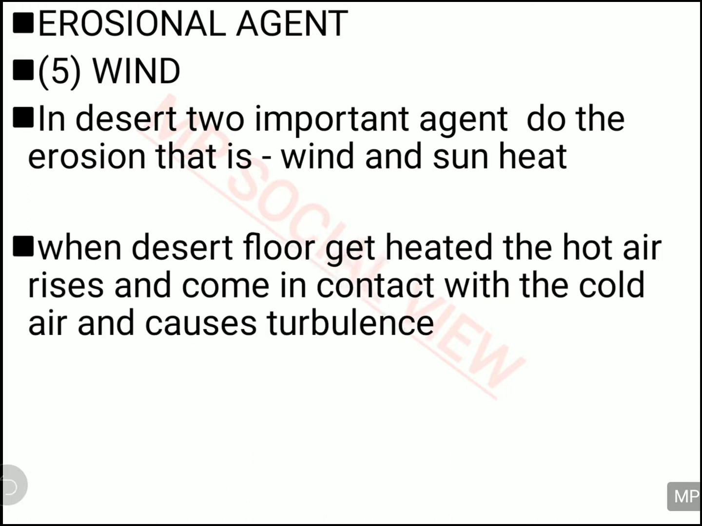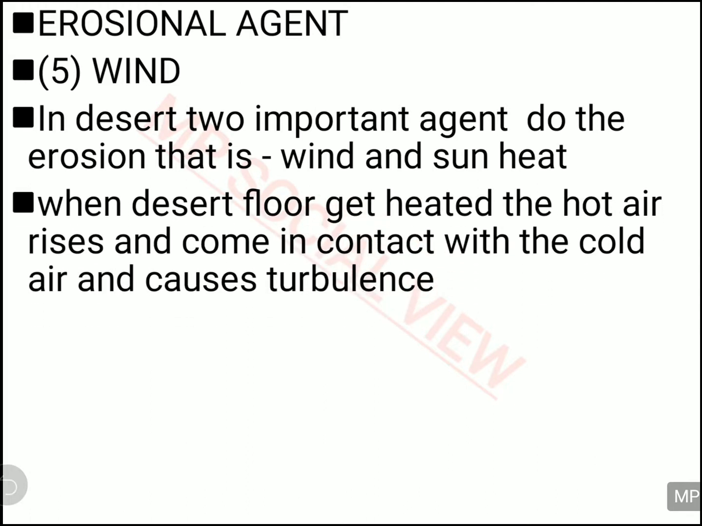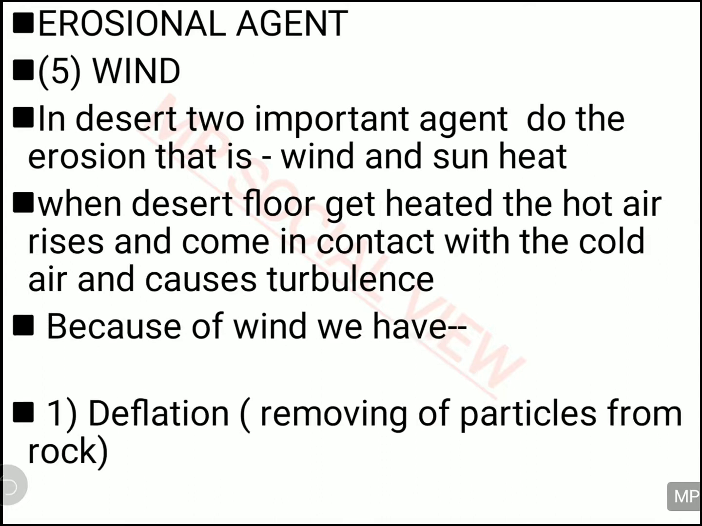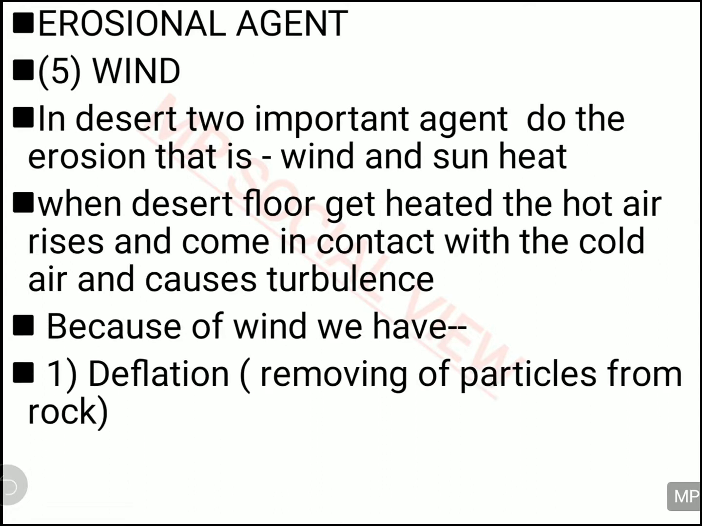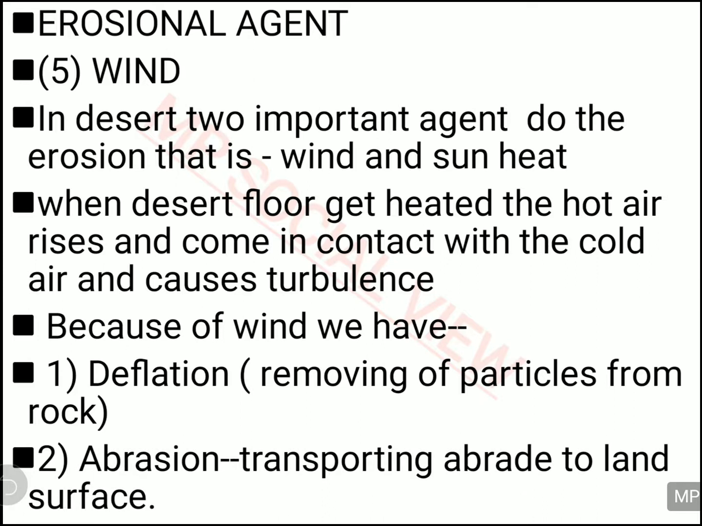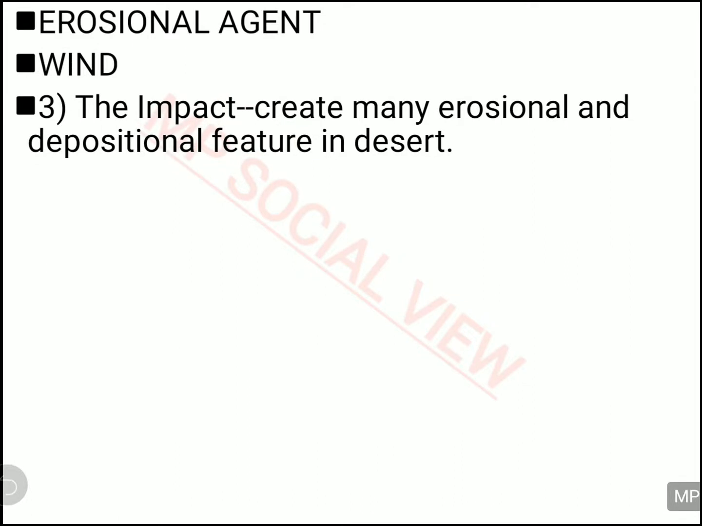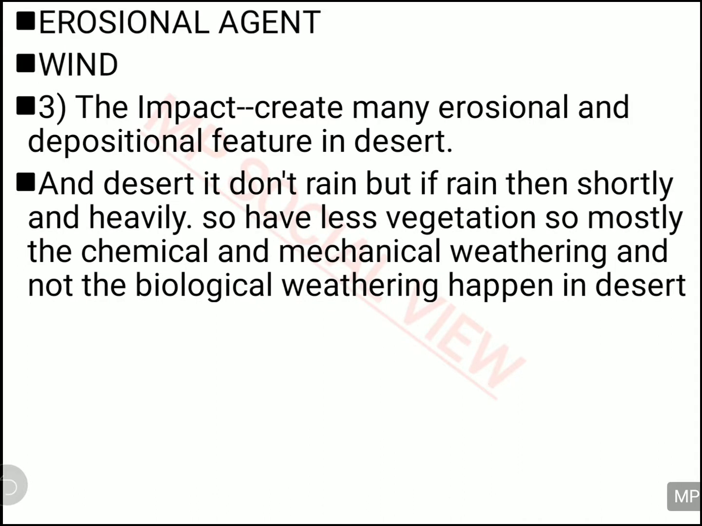Now let us see the fifth erosional agent, and this is the last erosional agent we are going to analyze, and that is wind. In the desert area especially, the wind and the sun play an important erosional role. In the desert, the hot air rises up, the cold air falls down, and when the hot air and cold air collide with each other, they create turbulence, and then they do many types of activity like deflation, that is the erosion of the land, and then abrasion, that is the transporting of those erosional materials to another place, and then